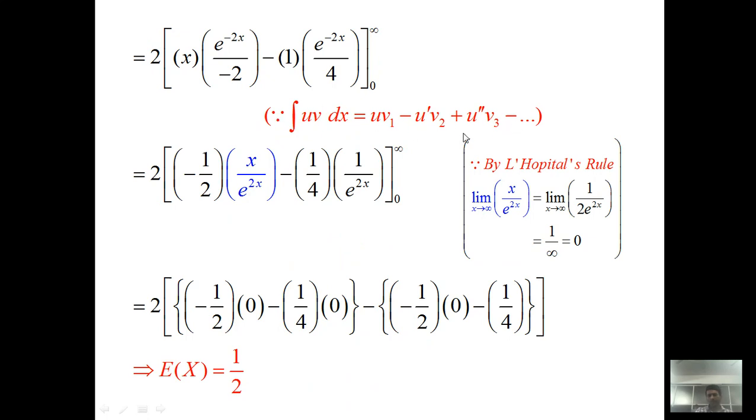This bracket shows the generalized rules of integration by parts. Integration of uv dx is equal to u v1 minus u dash v2 plus u double dash v3 minus and so on, where u dash, u double dash and so on are successive differentiations, and v1, v2, v3 and so on are successive integrations.